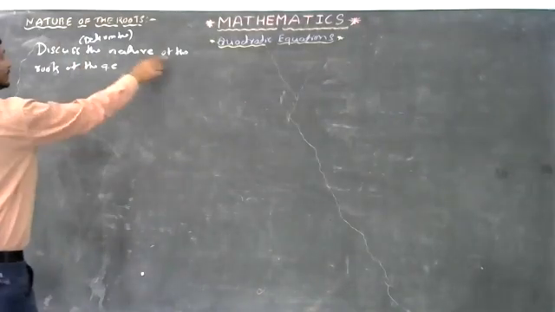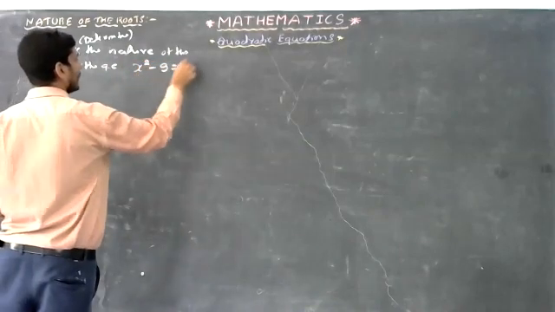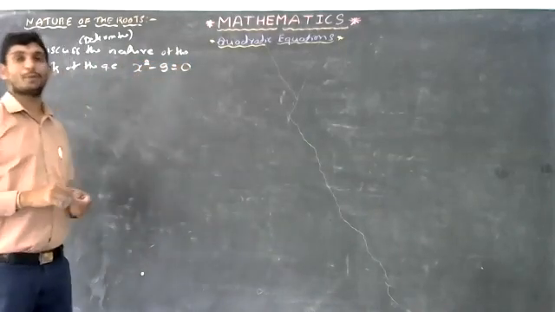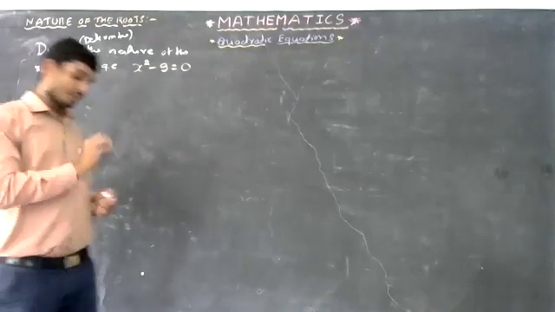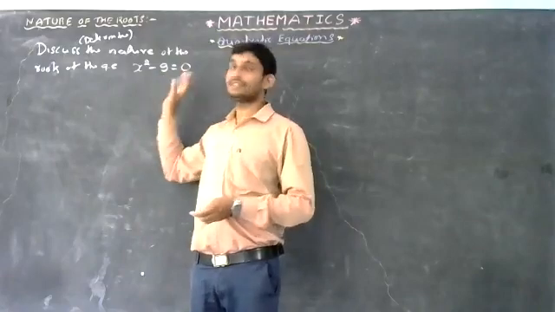Next question is: discuss the nature of the roots of the quadratic equation x square minus 9 equals 0. This is the next problem. What is the question? Discuss the nature of the roots of the quadratic equation x square minus 9 equals 0.